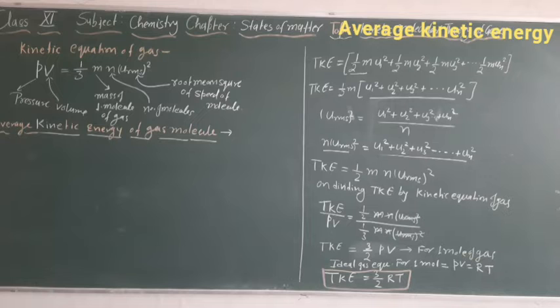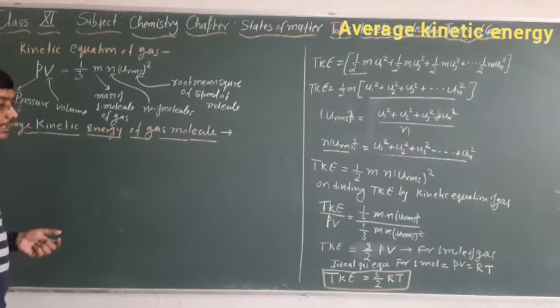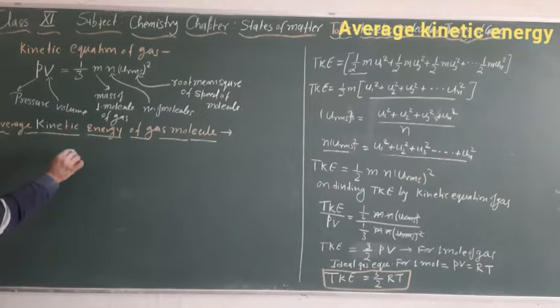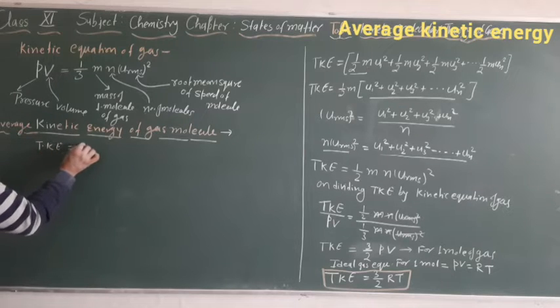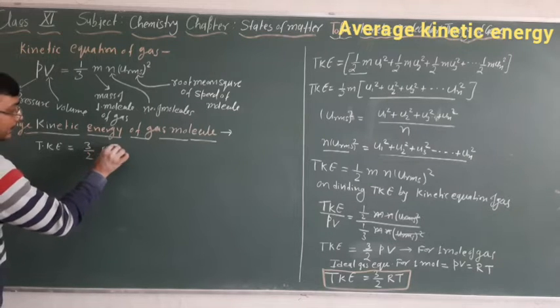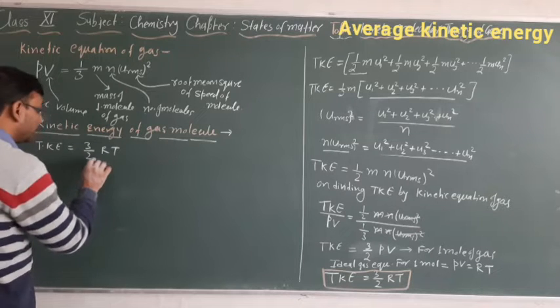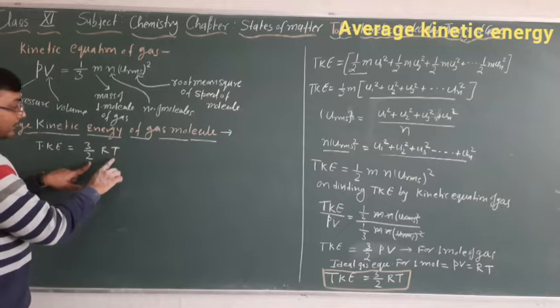We need to find the average kinetic energy. So total kinetic energy is equal to 3 by 2 RT, and this is for 1 mole.